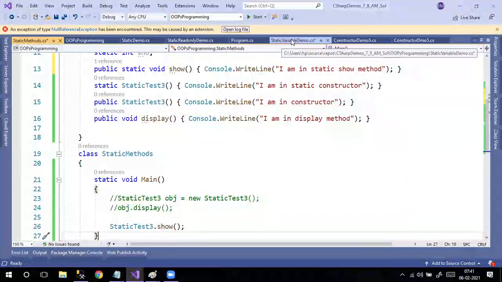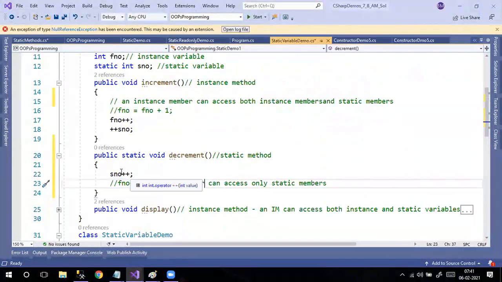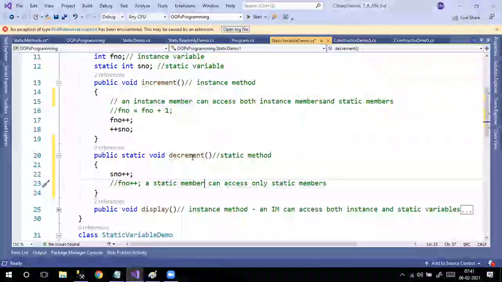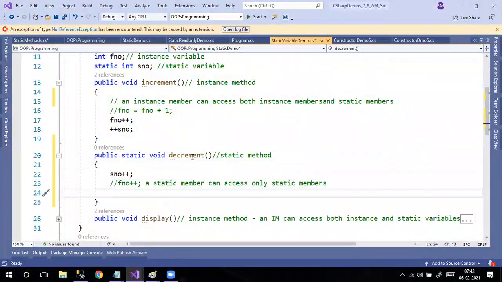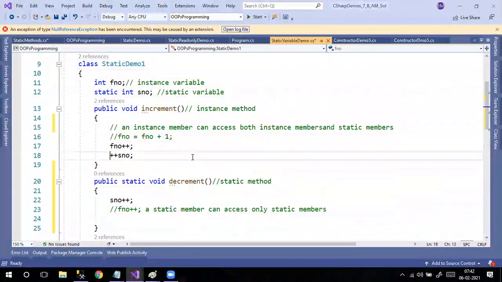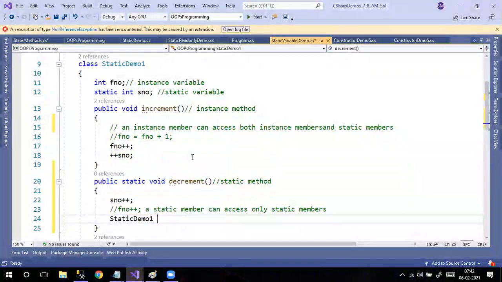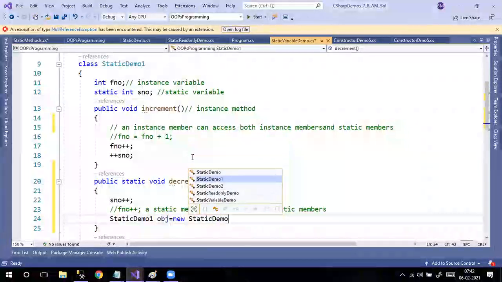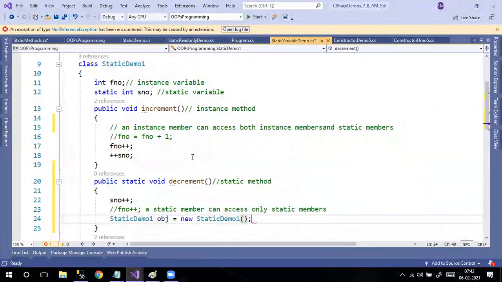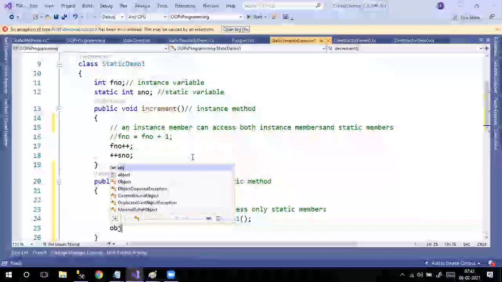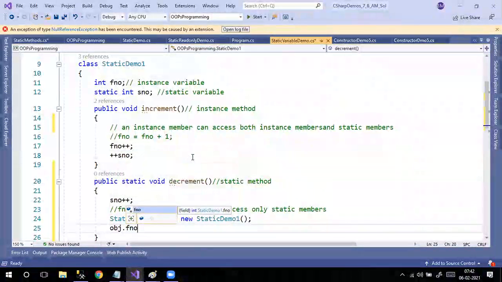But ma'am, is there any possibility that I can access this f number from this static method? Yes. What is the class name? Static demo 1. So static demo1 obj is equal to new static demo1, and obj dot f number plus plus, like this you have to give.